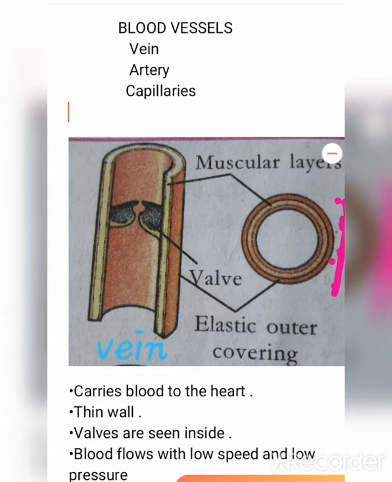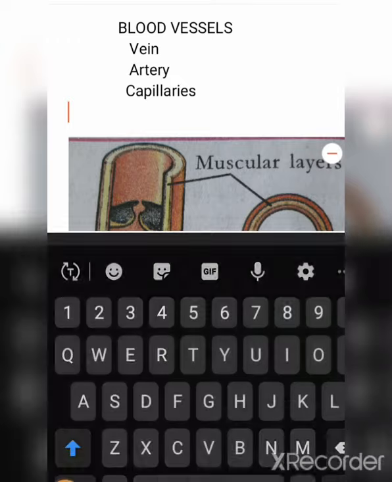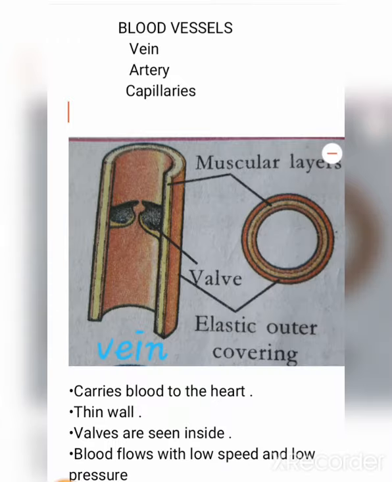The main features: veins carry blood to the heart. Its walls are very thin. Valves are seen inside. This region shows the valves. Blood flows with low speed and low pressure. These are the main features of veins.